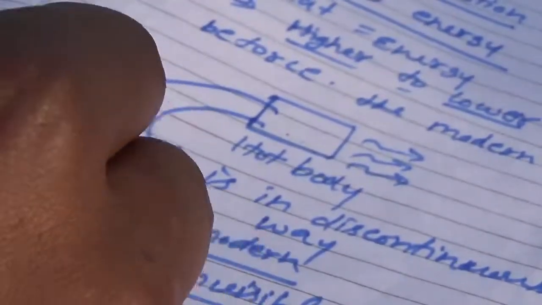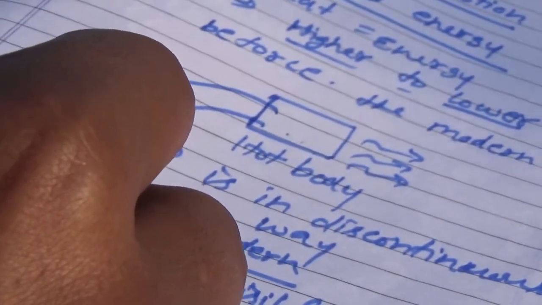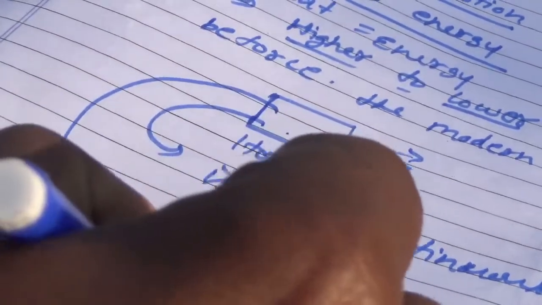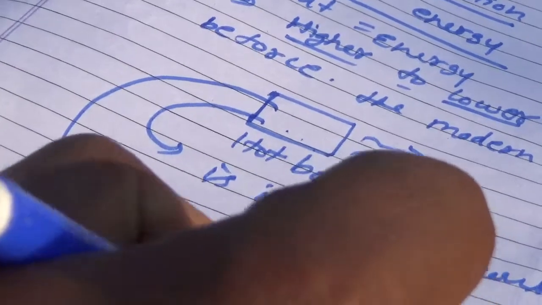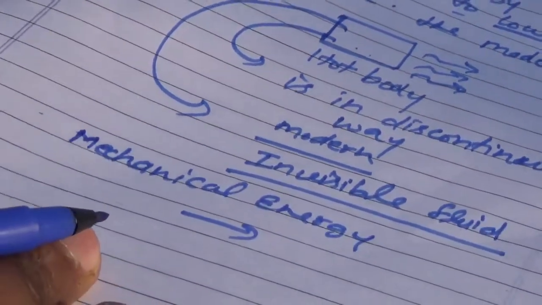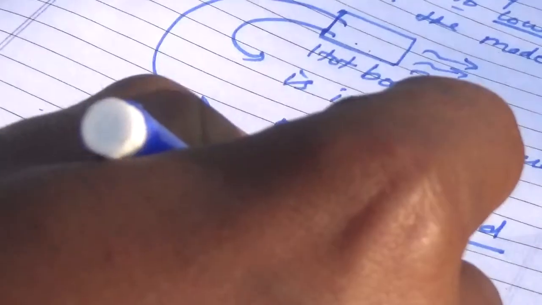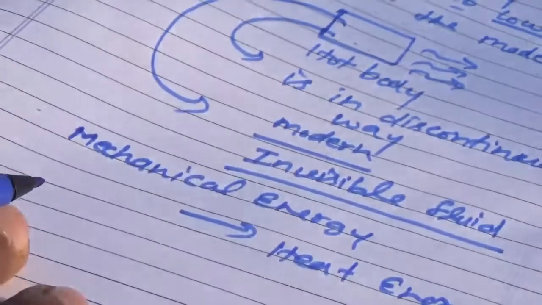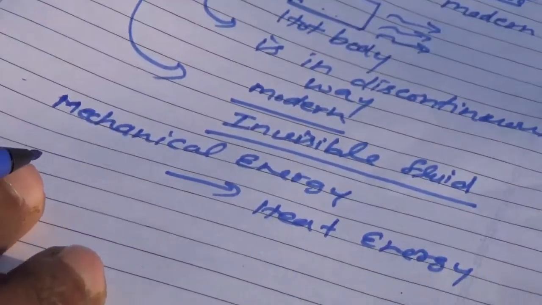So here we can understand that heat is also energy. Mechanical energy is converting into heat energy when we are rubbing our palms.